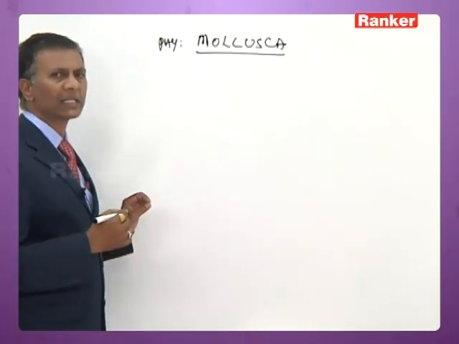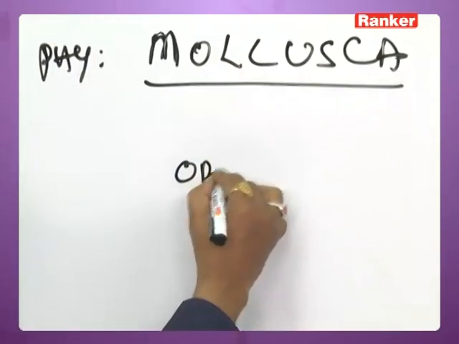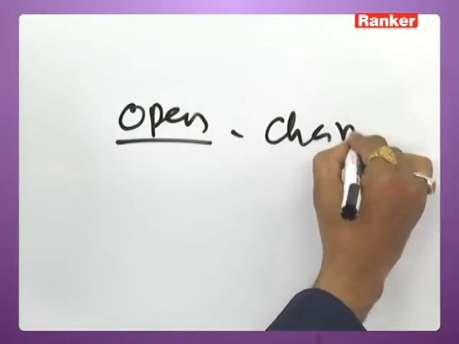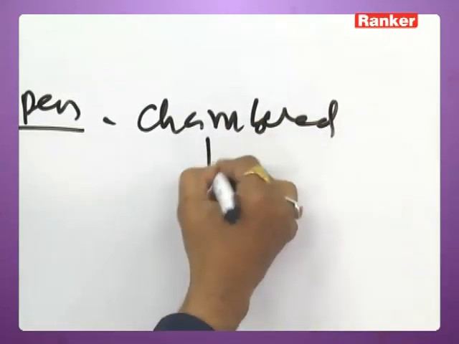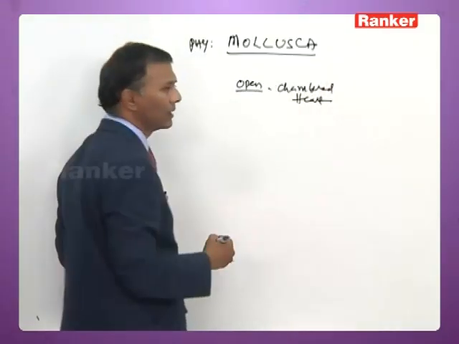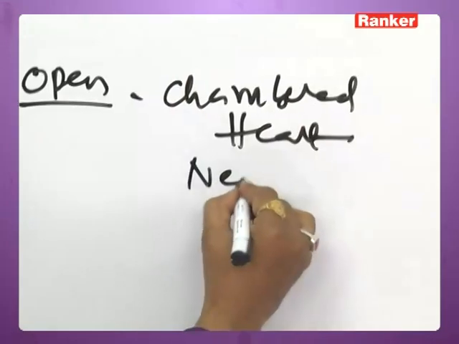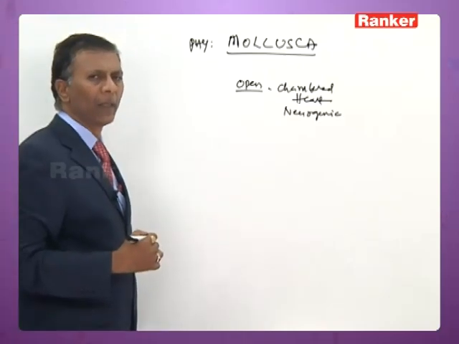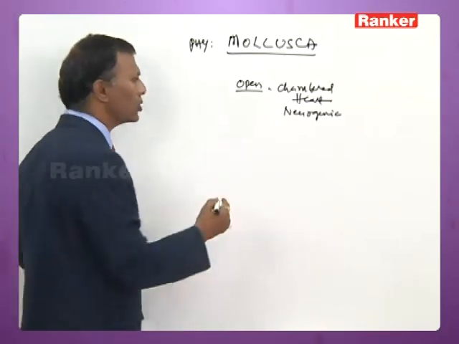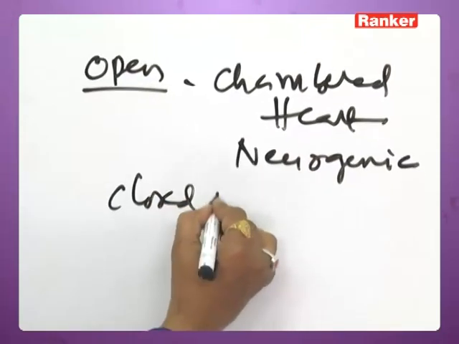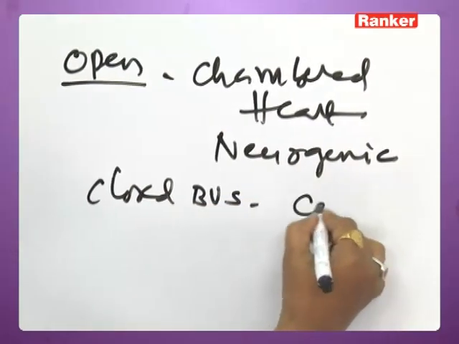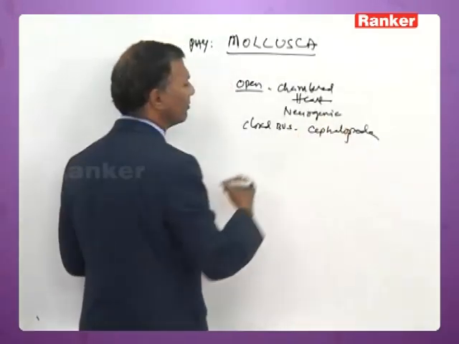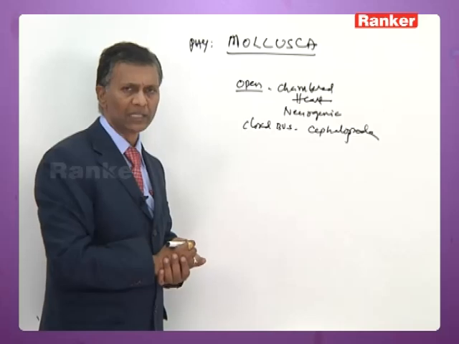Now the blood vascular system is open in most of the molluscans, with a chambered heart. The heart is neurogenic. The only group of mollusca with a closed blood vascular system is cephalopoda.